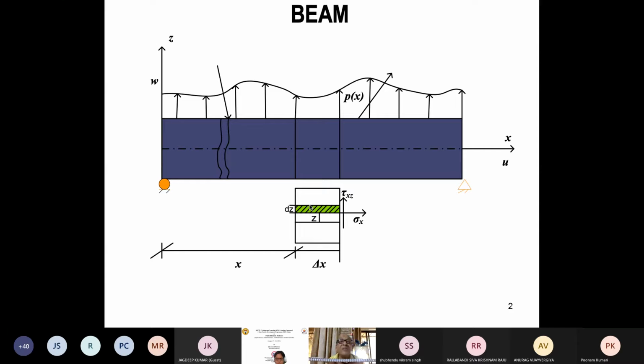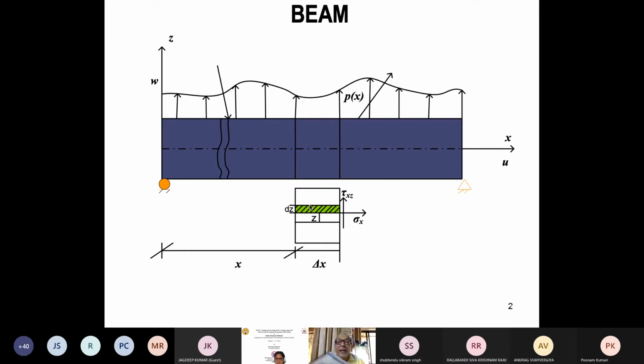Same thing, if you extend this, whatever you are seeing in the case of a beam in the X direction is also similar in the y direction. Then it is really a three-dimensional problem. And if you load it transversely in the Z direction, then this plate will deflect. It is called a plate. A plate is a two-dimensional body whose one dimension is very small compared to the other two, X and Y, which are very large, but the Z direction is very small, and then it is loaded transversely. Transversely means transverse to the plane. Then it will deflect, it will bend.